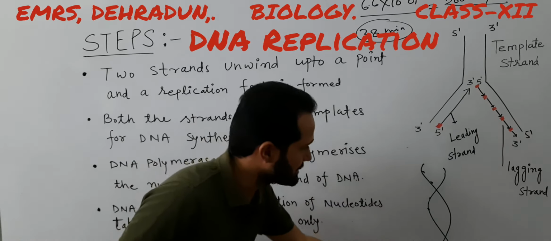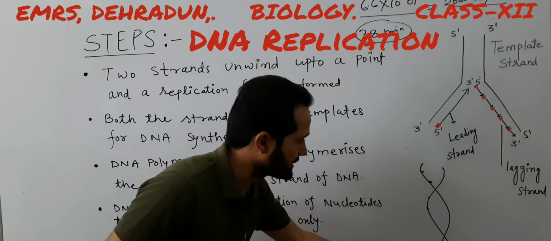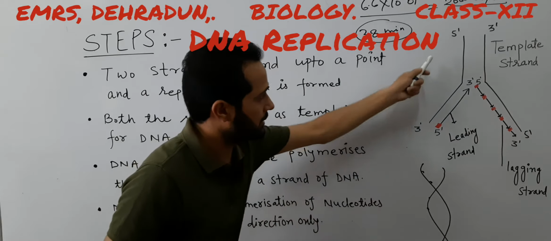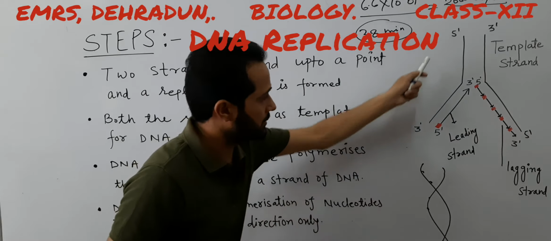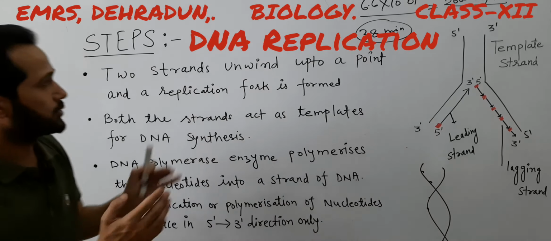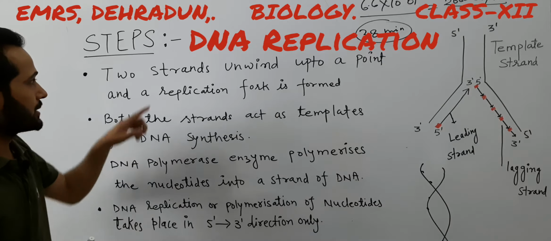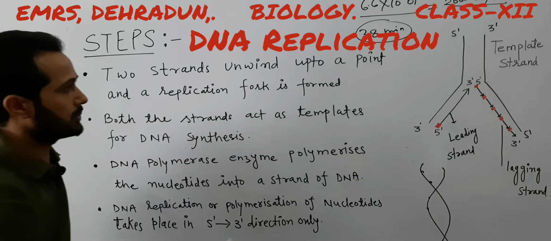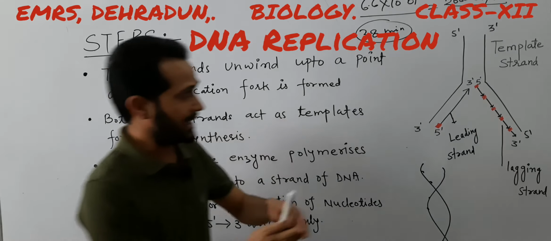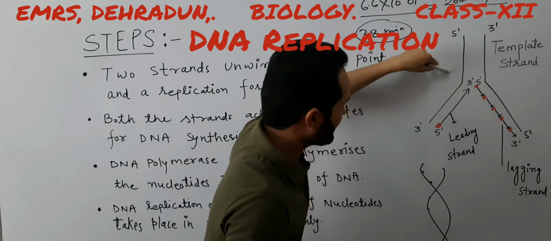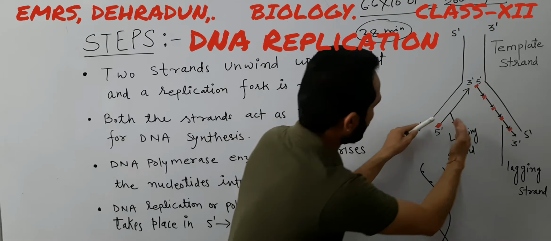We can see this is an example for a whole strand. When unwinding takes place from anywhere, this kind of structure is formed due to the unwinding of two strands. A Y replication fork is formed. This is the Y replication fork. Both the strands act as template for DNA synthesis. As you can see, these two are the parent strands and they unwind from here.